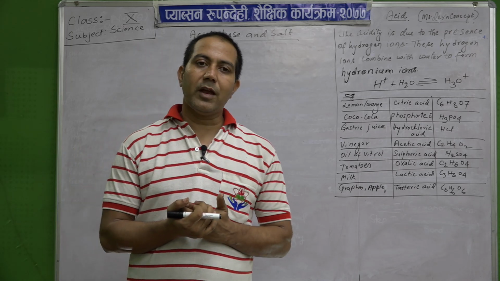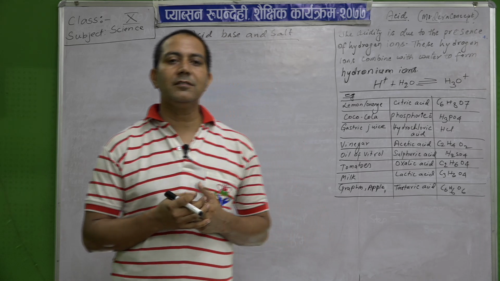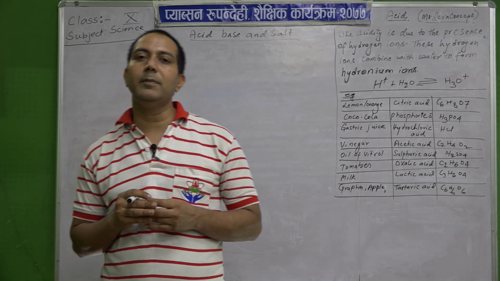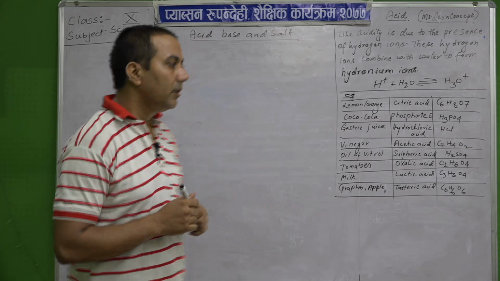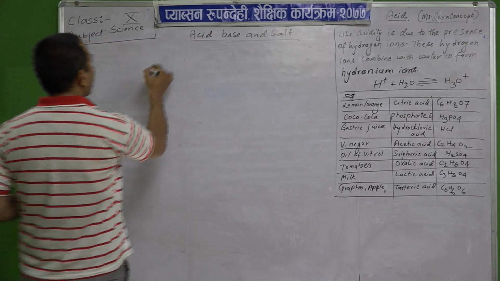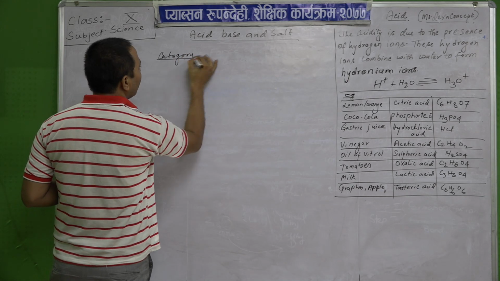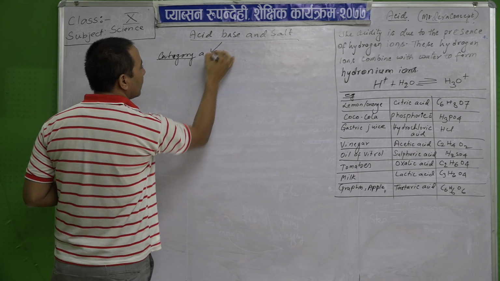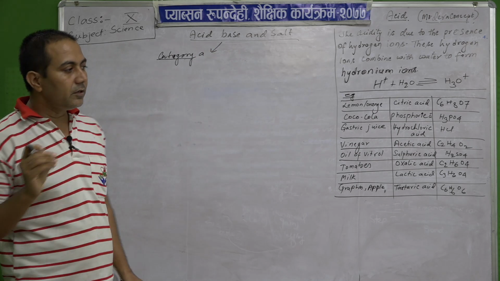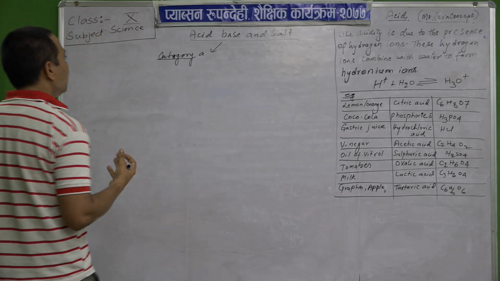Before that, first we should know the category of chemicals to which acid, base or salt belong. What category of chemical do acid, base and salt mean?